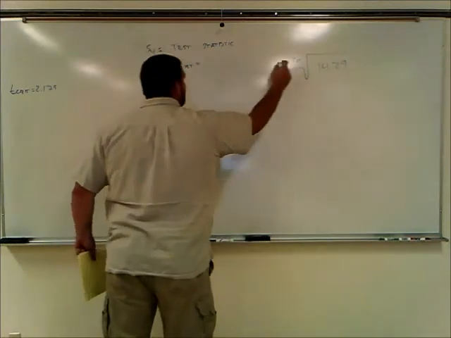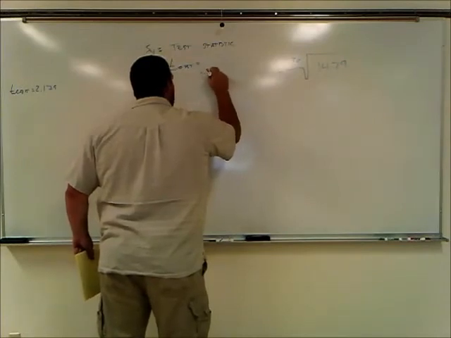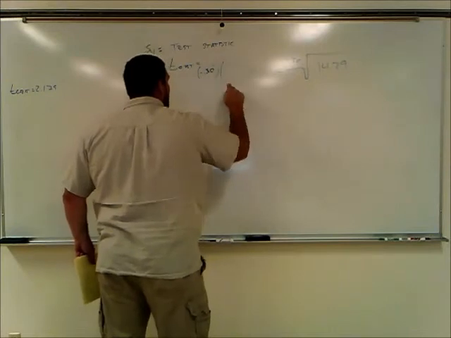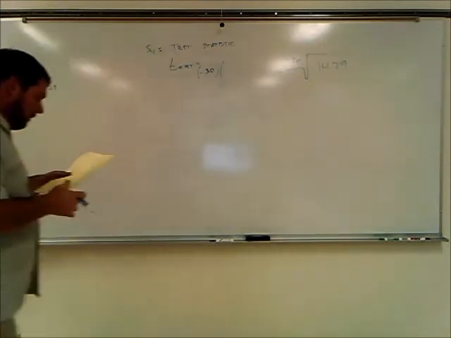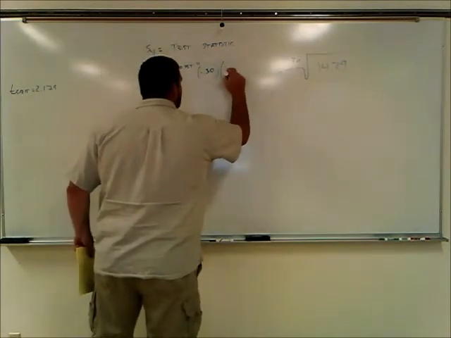I'm going to bring back our coefficient of correlation score, negative 0.30. I'm going to put a parenthesis around it to remind me to multiply. The square root of 14.29 is 3.78.